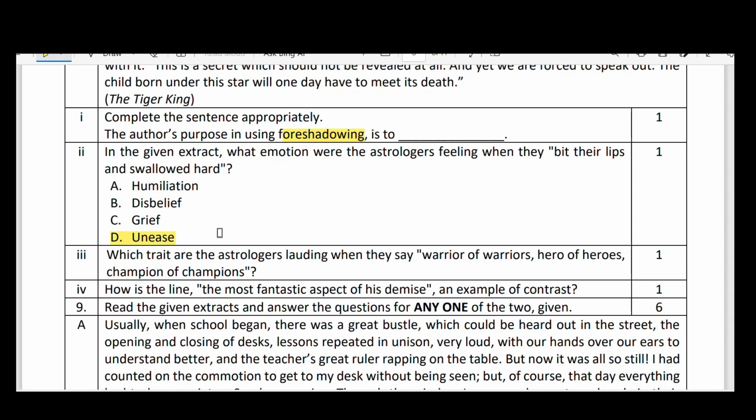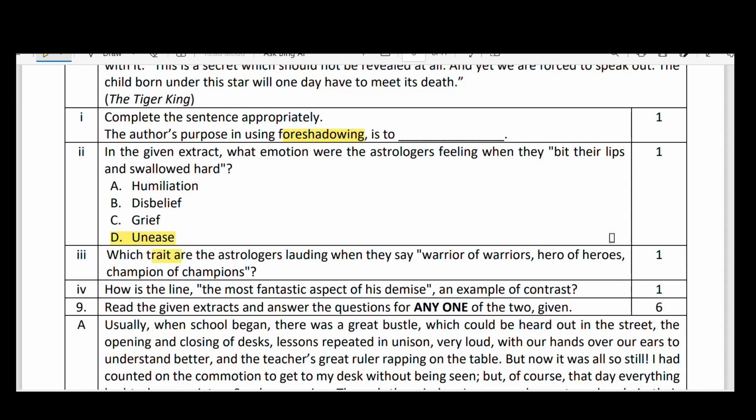Next, going to third bit, which trait are the astrologers lauding when they say warrior of warriors, hero of heroes, champion of champions? Which trait are the astrologers lauding, or praising, when they say this? His heroic character, his strength, his powerful character is highlighted, praised. Trait means here feature. Lauding means here praising.